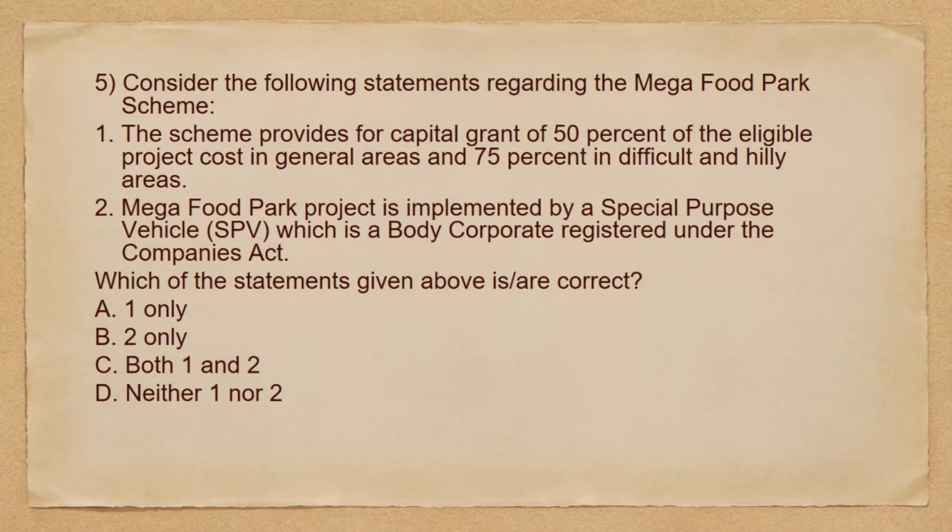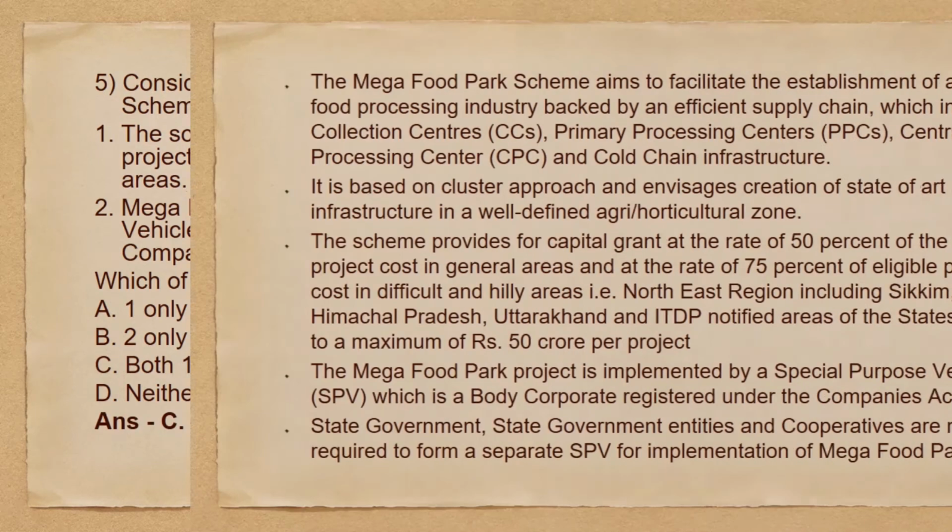So consider the following statements regarding the Mega Food Park scheme. The scheme provides for capital grant of 50% of the eligible project cost in general areas and 75% in difficult and hilly areas. Mega Food Park project is implemented by Special Purpose Vehicle, which is a body corporate registered under the Companies Act. So you have to choose the correct statements. So both the statements are correct. Let's look into the explanation.